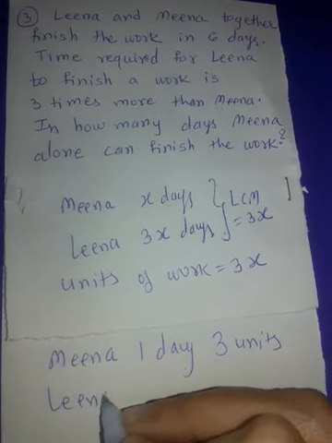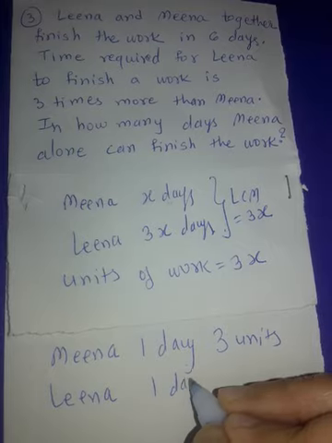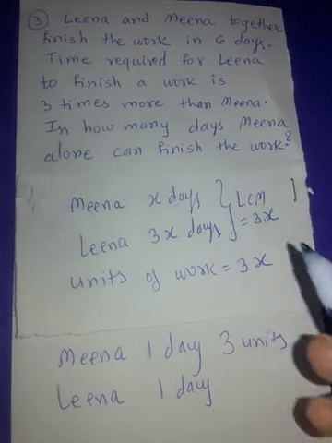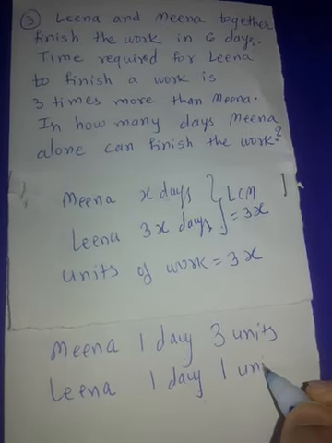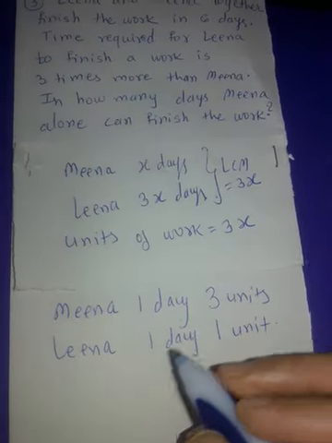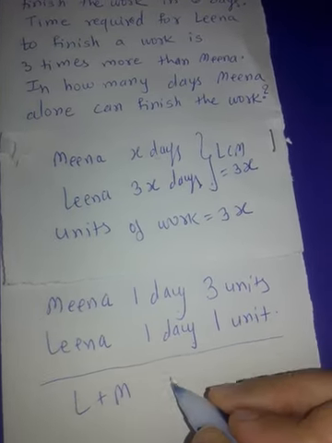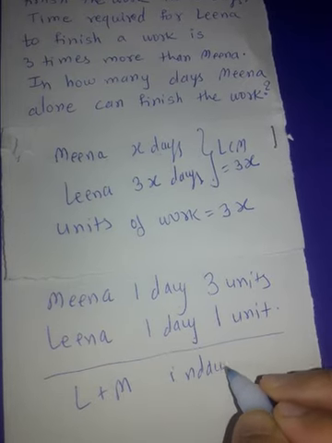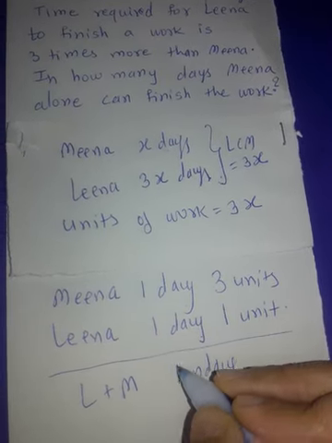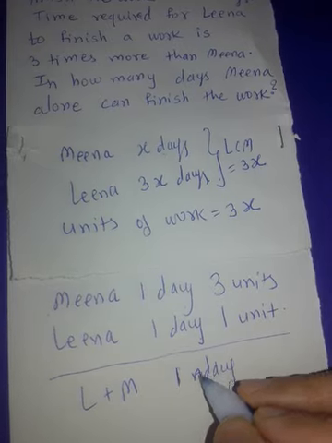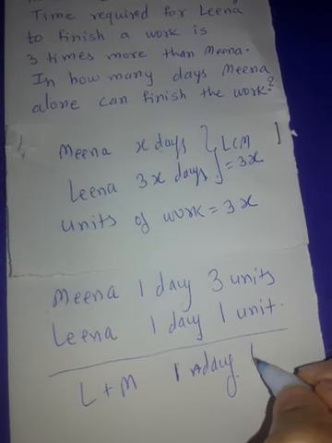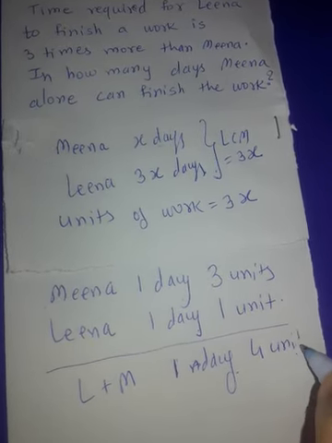And Leena in one day is completing 3x upon 3x, that is 1 unit of work. Right? So total Leena plus Meena in one day they are completing how much work? In one day they are completing 3 plus 1, that is 4 units.